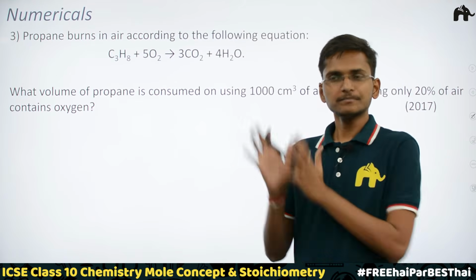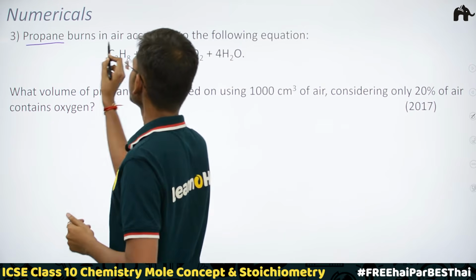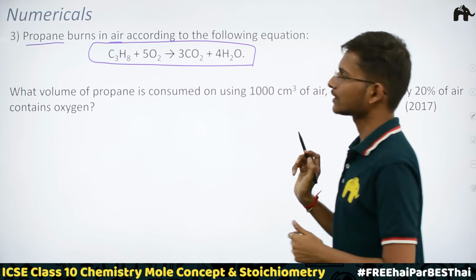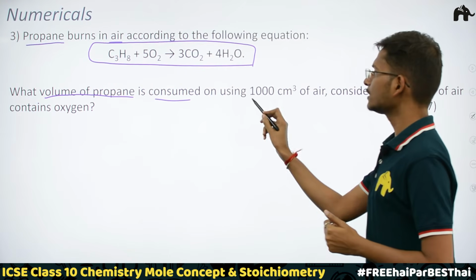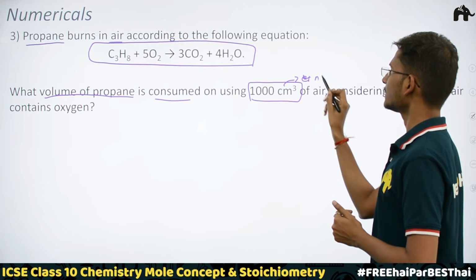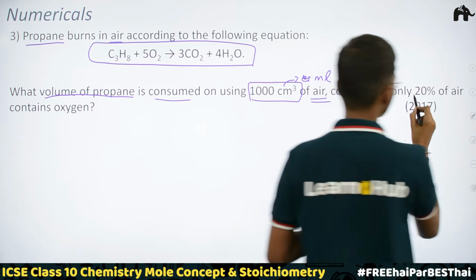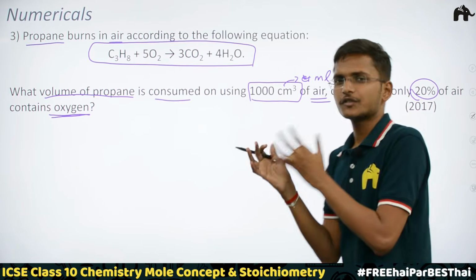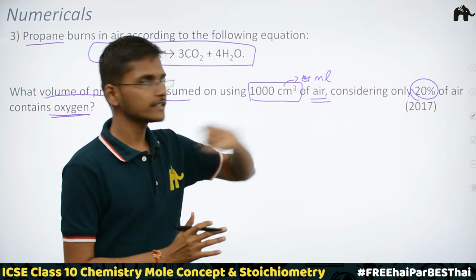Now let's see the third numerical. Propane burns in air according to the following equation. This is the equation. Now what they are asking is what volume of propane is consumed on using 1000 cm cube of air. I have told you cm cube simply means ml. 1000 cm cube of air, considering only 20% of air contains oxygen. This is quite a tricky one, but a simple trick is there and then it's very clear. It was asked in your exams in 2017.